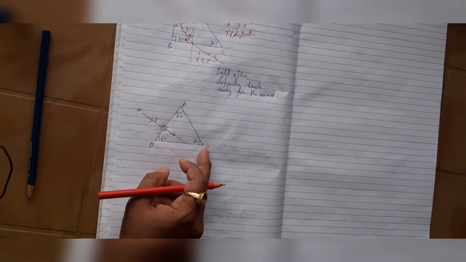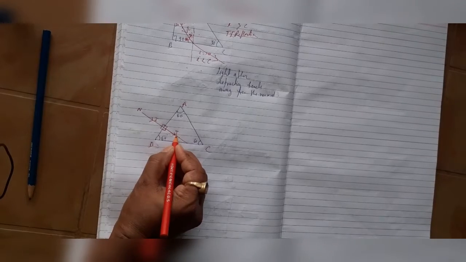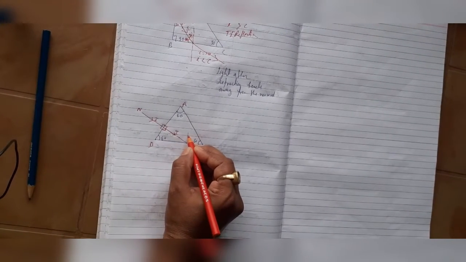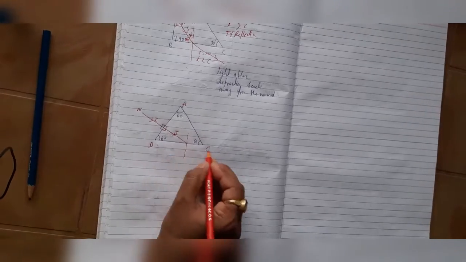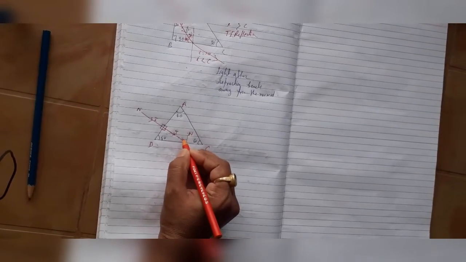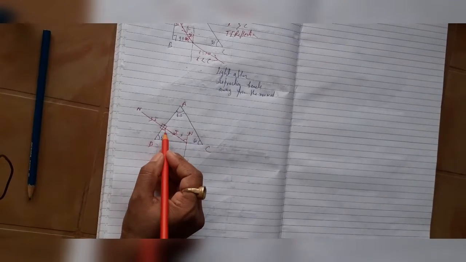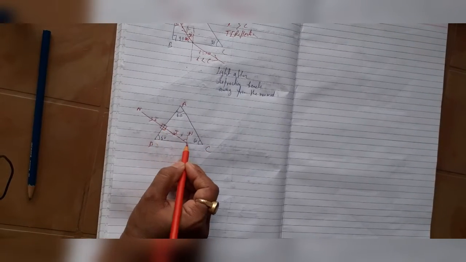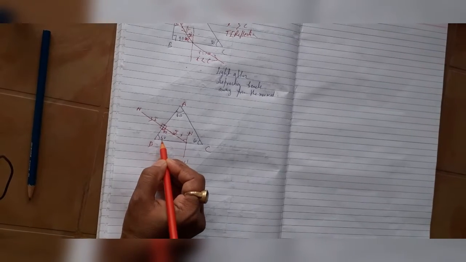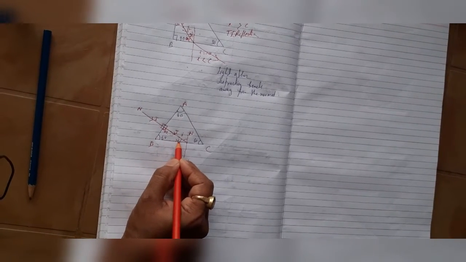So for surface BC, it is incident ray. So we are going to find out what is the angle of incidence. Here it is making, because for BC surface it is normal. So I am going to calculate what is angle of incidence at this point. For that, you see children, for this triangle, as this was normal, so this is 90 degree, this is 60 degree, so naturally this will be 30 degree.